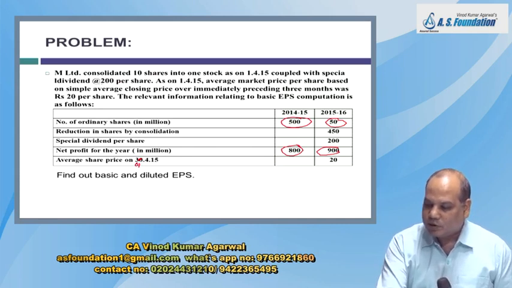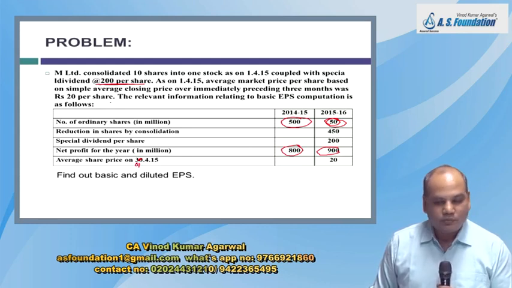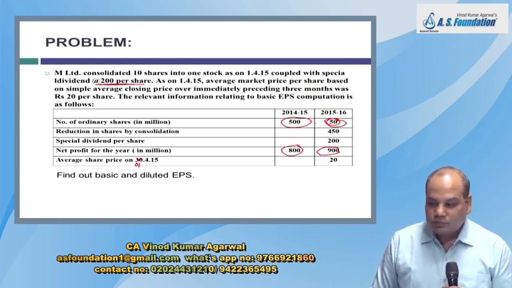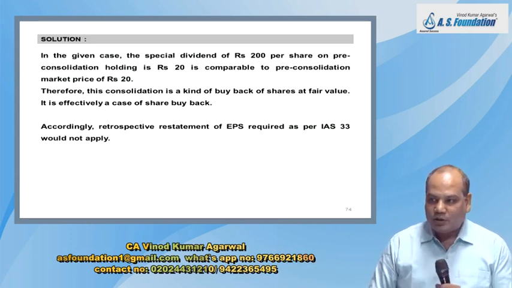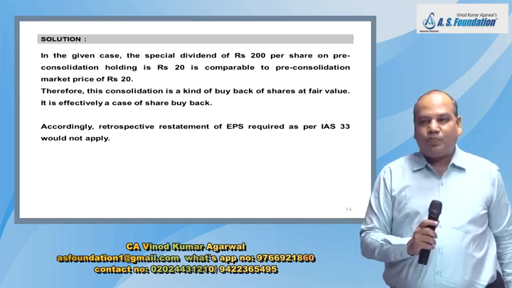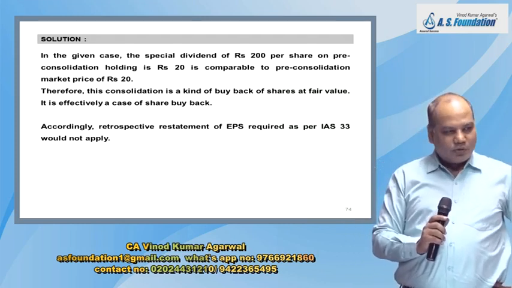This 200 is with respect to one new share. With respect to 10 shares, it is 20, which is almost equivalent to the market value of the share. So what you are actually doing is buying back the shares at roughly the average price of the shares. So this would be treated more like a buyback of shares, and the reduction will not be given effect for comparison purposes in the previous period. So previous year data we will not restate in this problem.